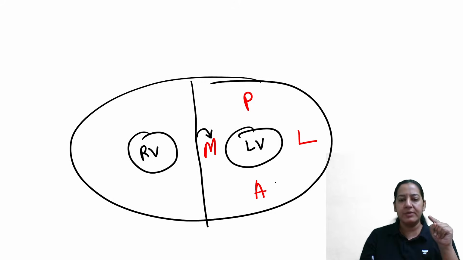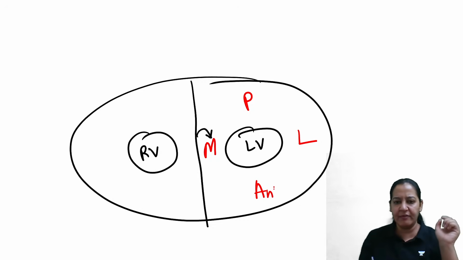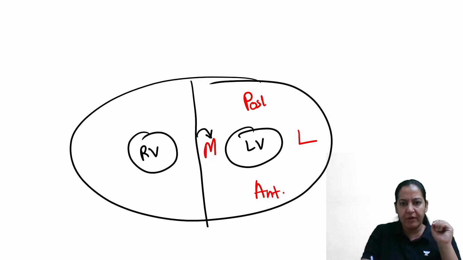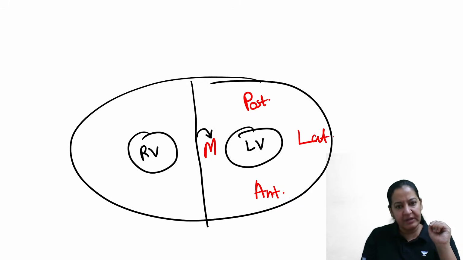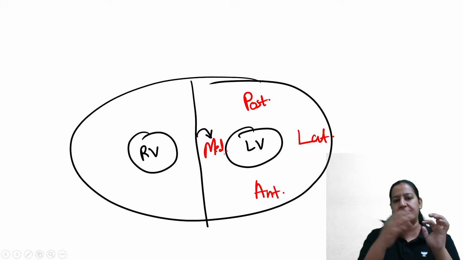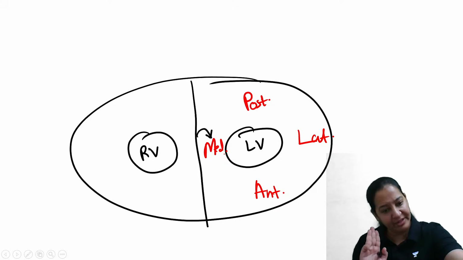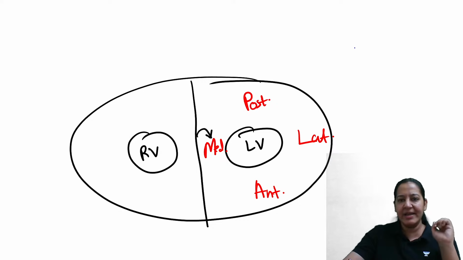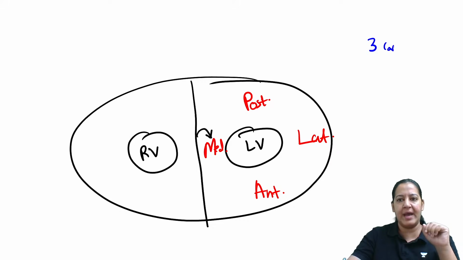You got my point? So there is the anterior wall of the left ventricle, posterior wall, lateral wall, and medial wall of the left ventricle. So I am interested in the blood supply of the four walls. Now in total we have three coronaries. Please understand. Coronaries are three. Three coronary arteries we have, right?